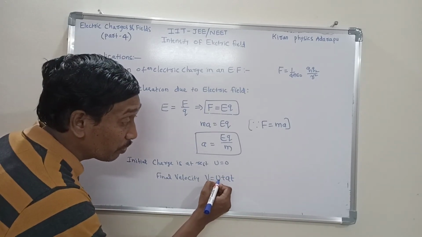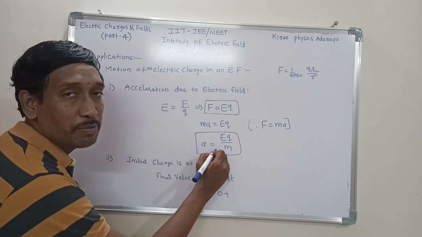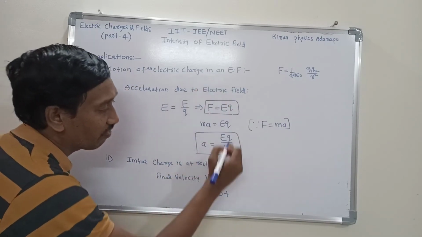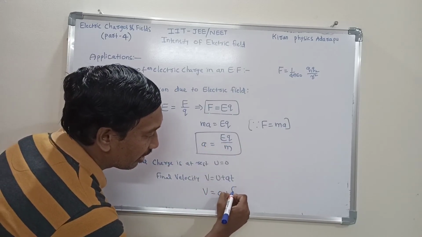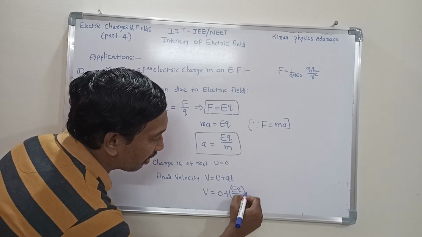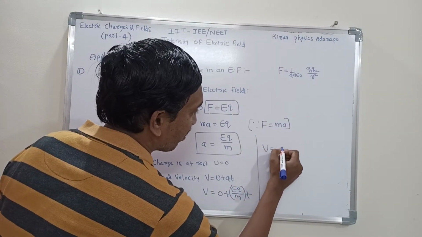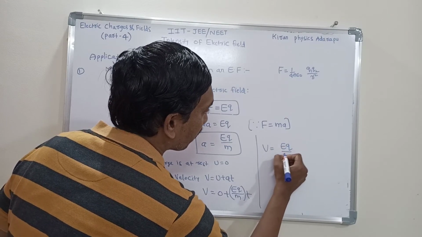So what is U here? It is 0. Then 0 plus a, and the expression for acceleration due to the electric field is EQ by m, into t. That means the final velocity V is equal to EQ by m into t.